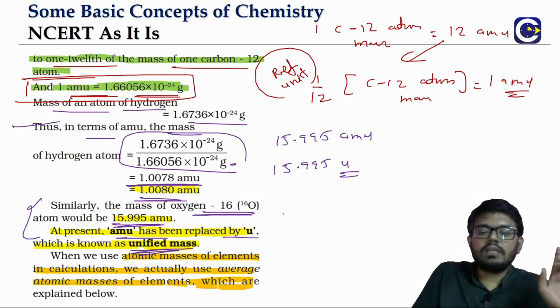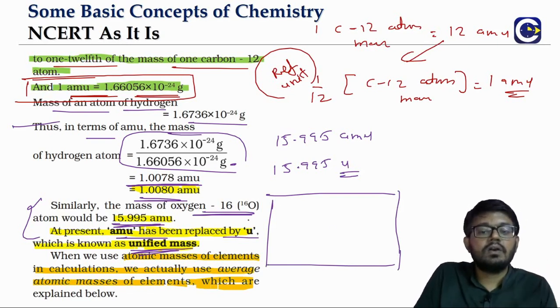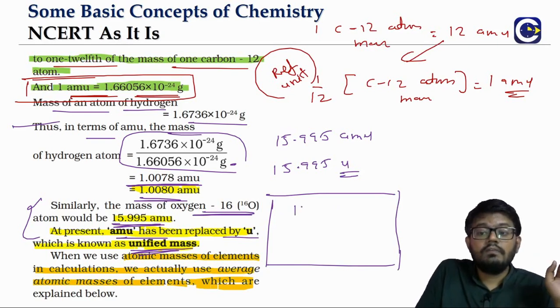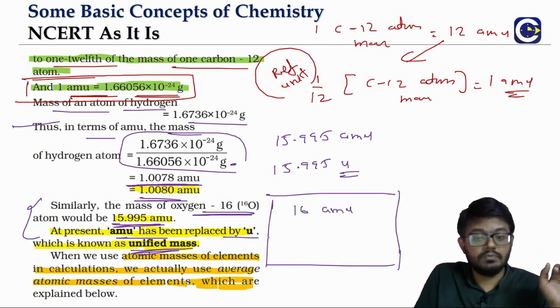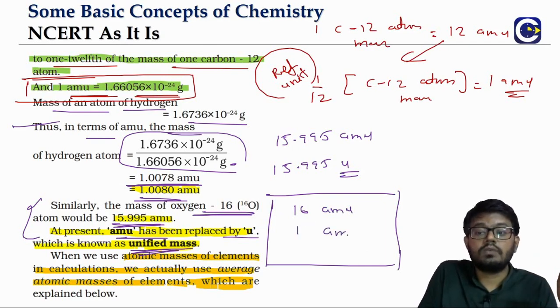Now, one thing we need to observe is that when we are doing calculations, we may not use the oxygen atomic mass as 15.995 u. We may approximate this to 16 u. Hydrogen, we may not use 1.008 AMU every time, we may use it as 1 AMU. So we will do some approximations, and that is allowed.